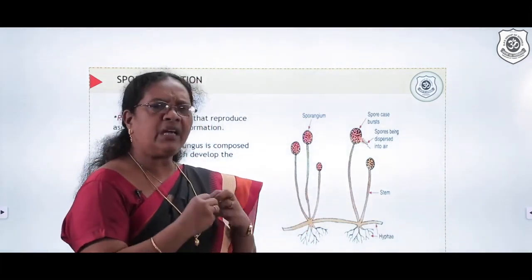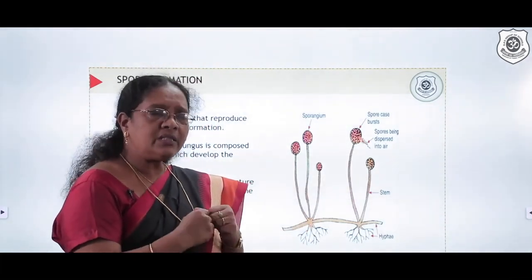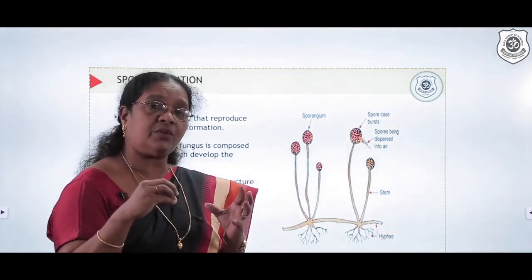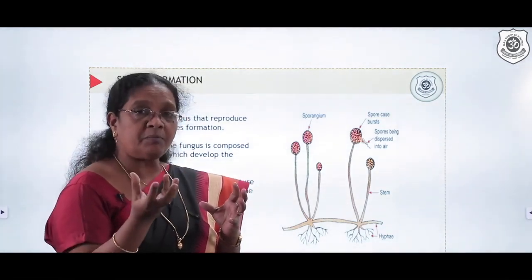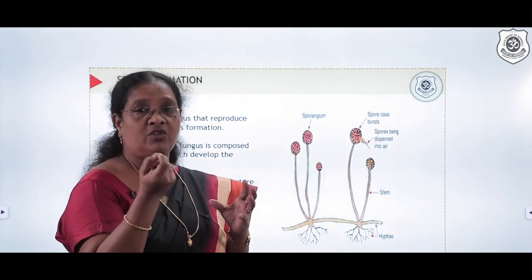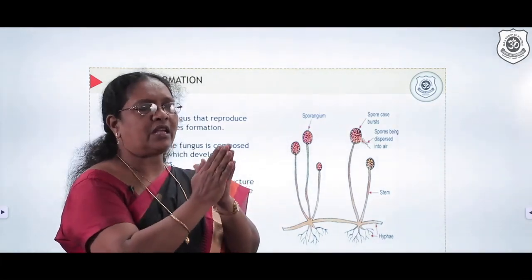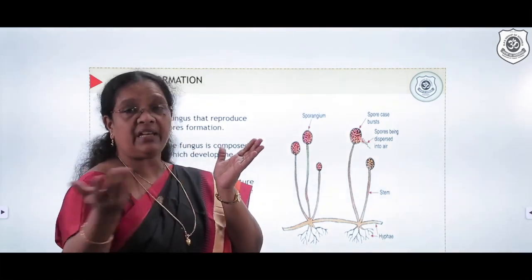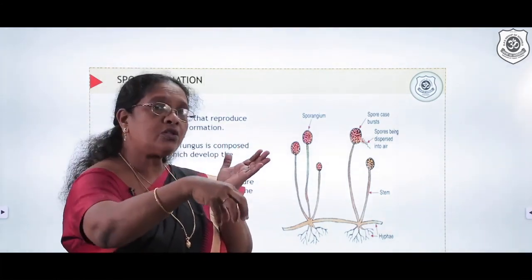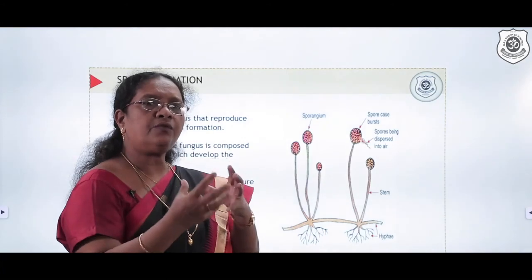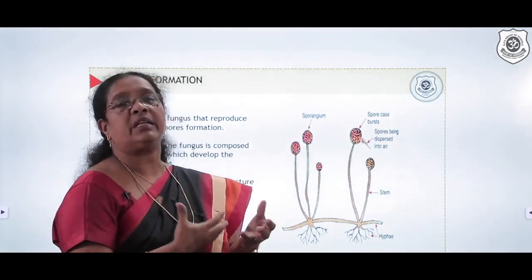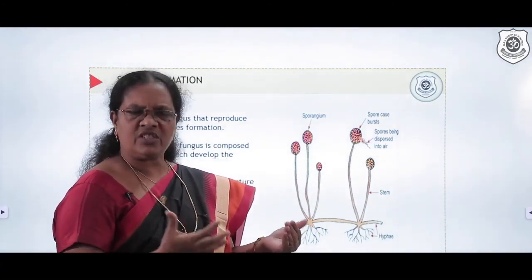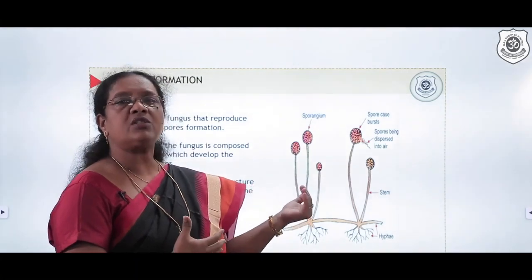These spores are innumerable, and they just keep increasing. When it almost becomes black, that is the mature stage. The sporangium bursts, and immediately the spores come out. Some get carried away in the air and some fall onto the bread again. That is why the fungus formation increases. It is not just in bread, because in bread we call this bread mold.